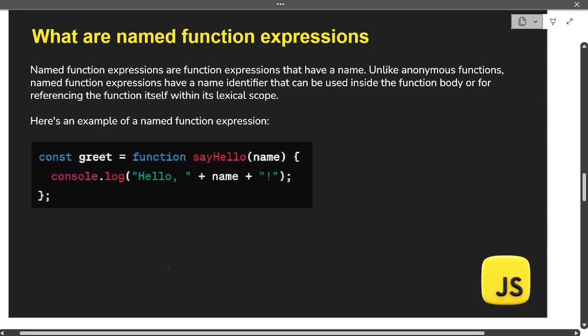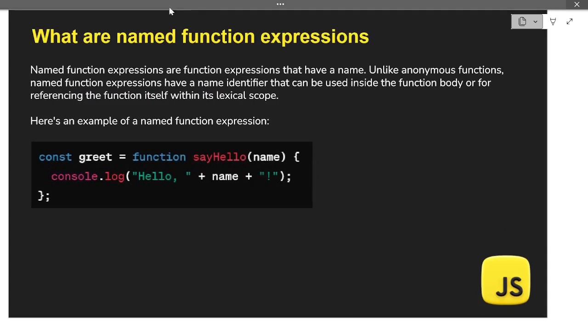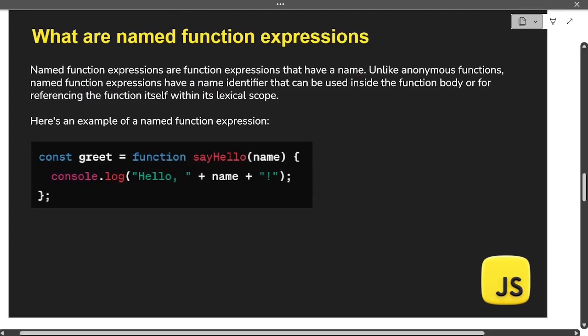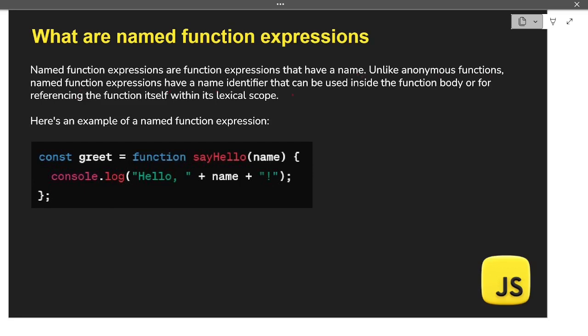Let's move on to the next question now, that is what are named function expressions? Named function expressions are function expressions that have a name. Unlike anonymous functions, named function expressions have a name identifier that can be used inside the function body or for referencing the function itself within its lexical scope. Here's an example of a named function expression.